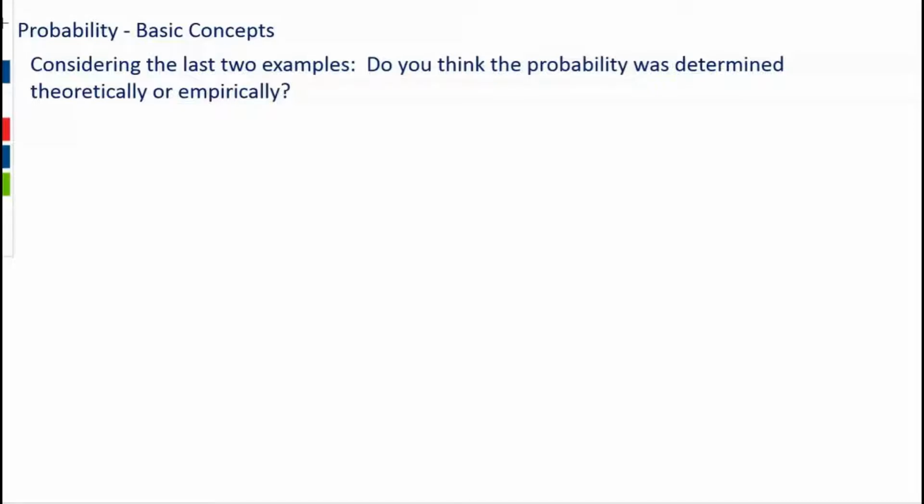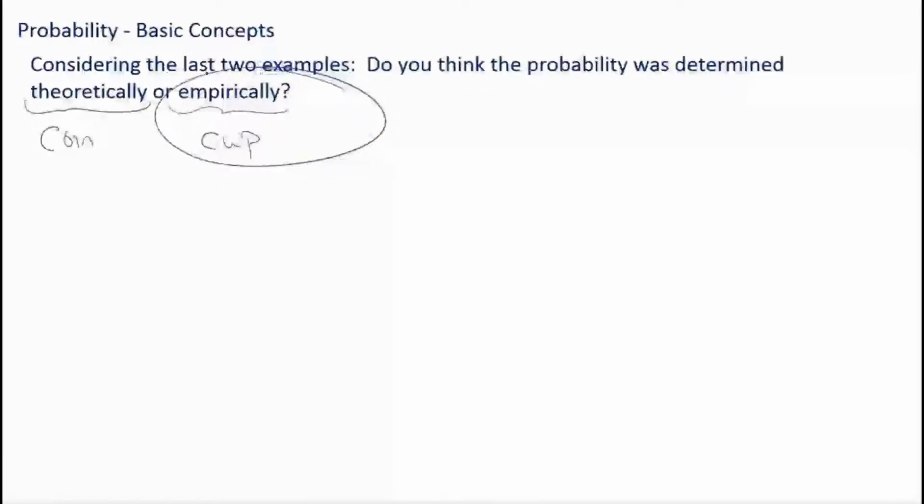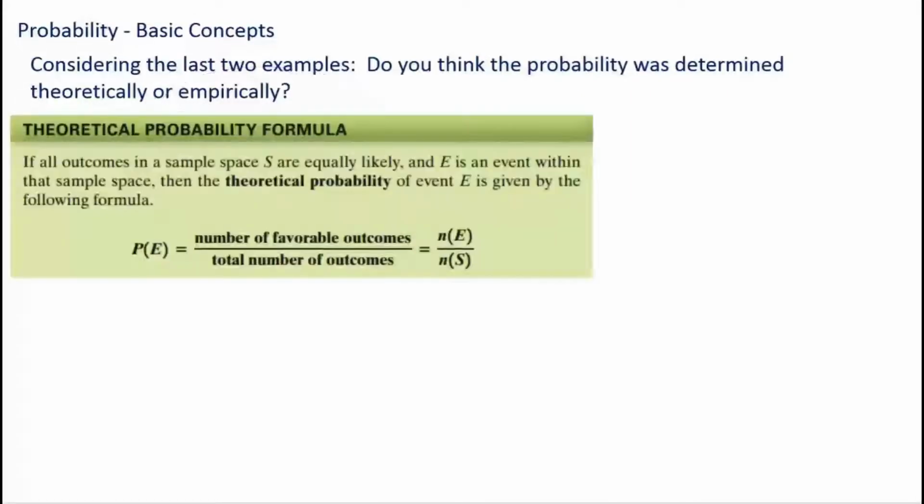So let me write that down for you right here. This is the coin toss. On the other hand, for the cup, we used empirical probability. Why? Because we didn't have any information about how that cup is going to land, so we ran an experiment. And if you run an experiment, you're talking empirical probability. Now, we will revisit this idea later on, but I wanted to go ahead and point that out right off the bat.